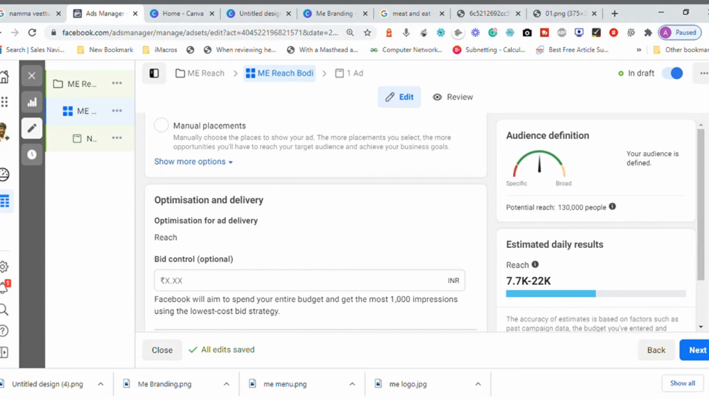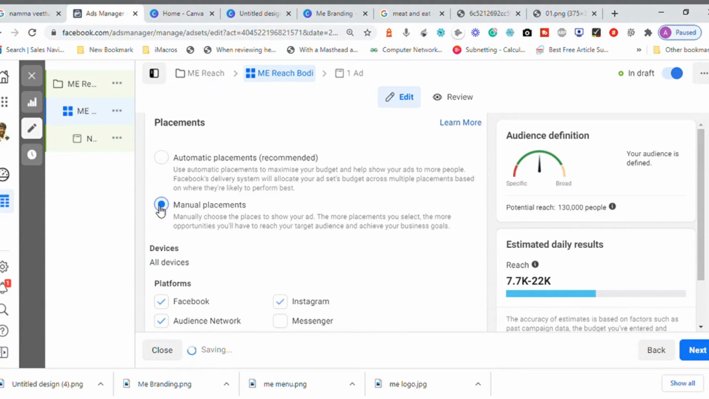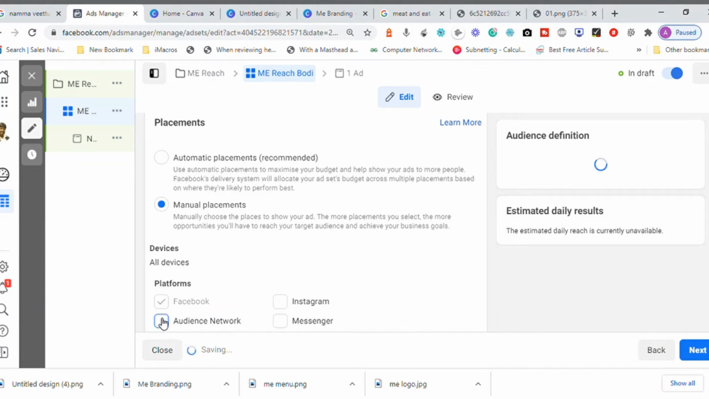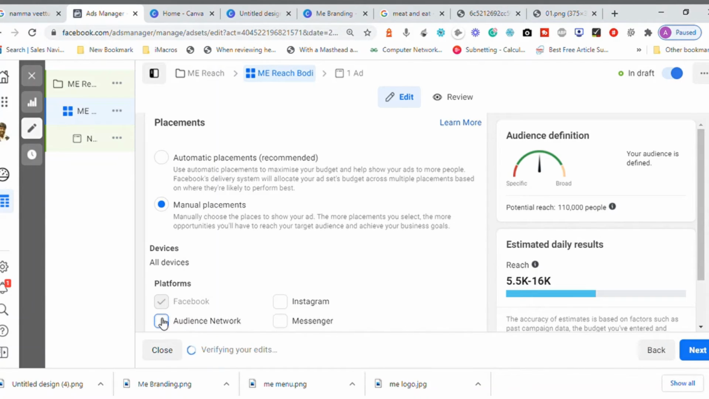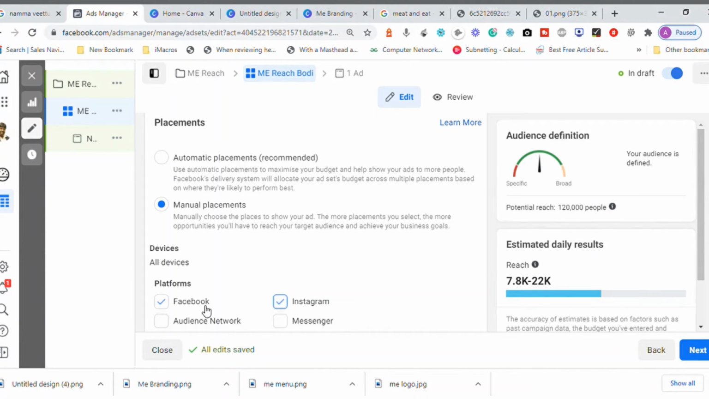Again, placement is automatic placement, where it is going to show to all the people on Facebook, Instagram and all the platforms. Now if you want to see the combination of Facebook and Audience Network, it is almost 6,000 people. Only on Facebook, 5,000 people. The combination of Facebook and Instagram is around 7,800 people.